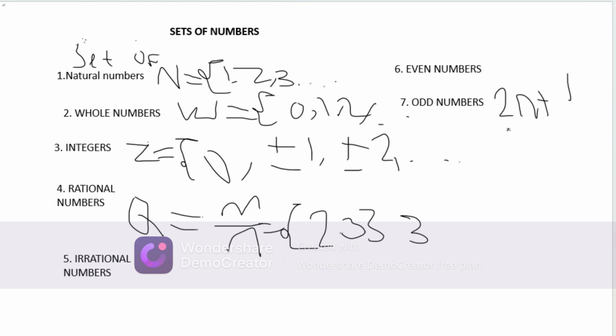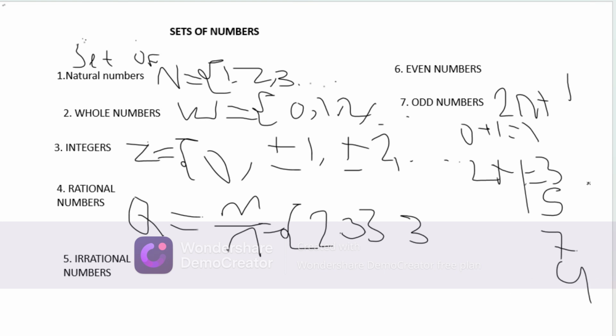Now those numbers that we are getting, for example, at first we got 0. Now when you add 1 to 0, when you say plus 1, what are we going to have? It's 1. What about we got 2 also? 2 plus 1 it's 3. We also got 4. 4 plus 1 is 5. We also got 6. 6 plus 1 is 7. You are seeing these numbers. These are odd numbers: 3, 5, 7, 9, 11. These are what we call odd numbers.